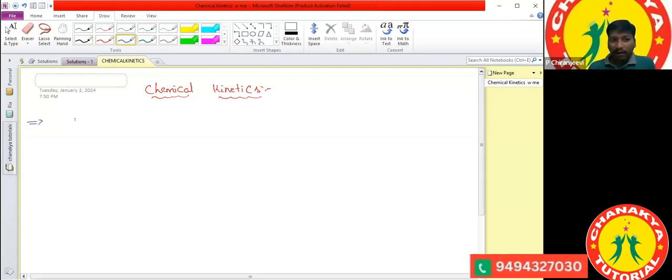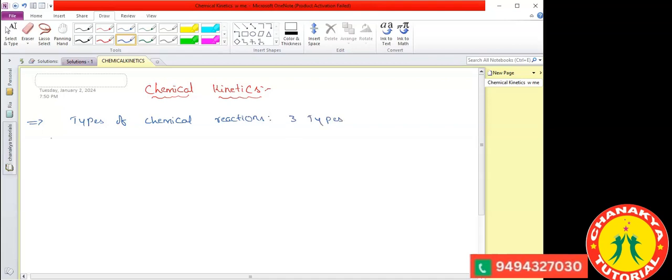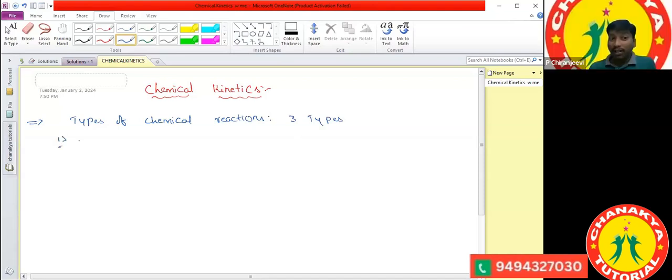So, 3 types of chemical reactions are there. What are the 3 types? Decomposition, combination, combustion. No, that is the redox reactions.